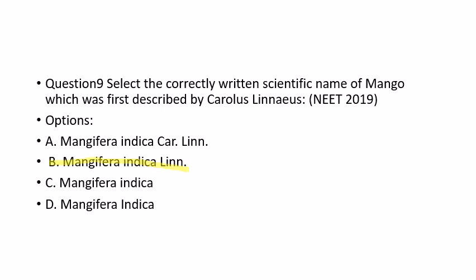According to the rules of binomial nomenclature, the correctly written scientific name of mango is Mangifera indica Linn. The system of nomenclature was given by Carl Linnaeus. Mangifera indicates the genus, while indica represents the particular species as the specific epithet, and Linn indicates the biologist Linnaeus who first described the species mango. Is it clear, children? Let us move on to our next question.